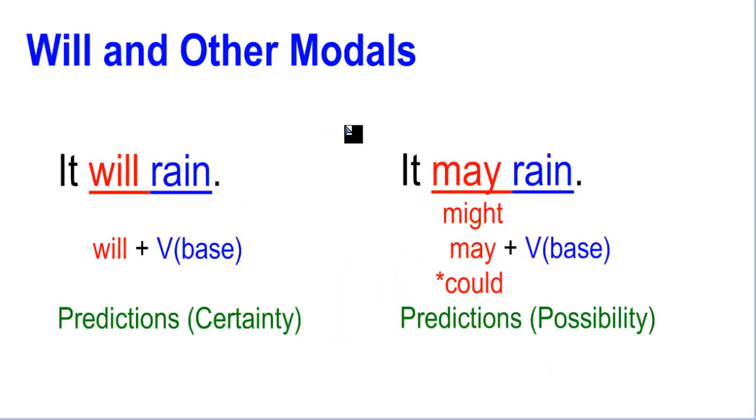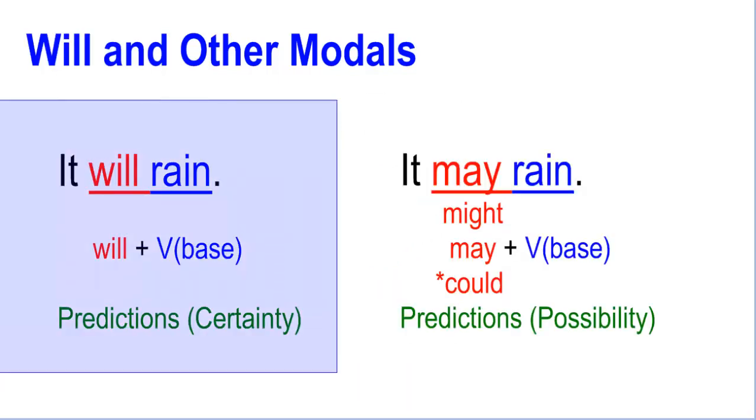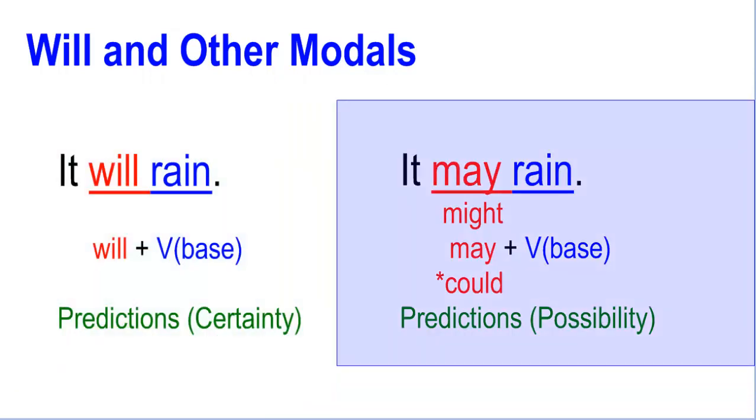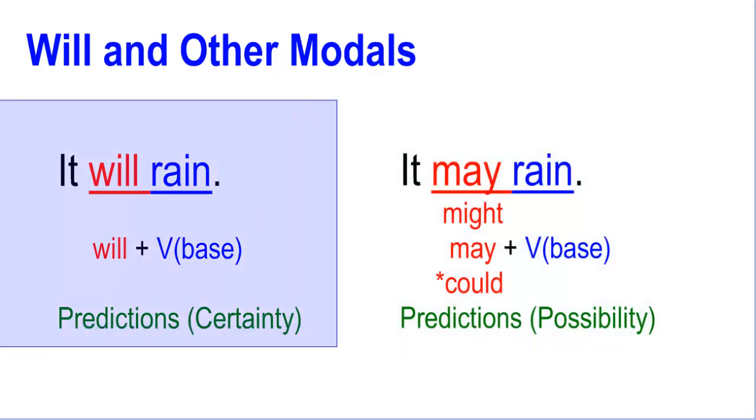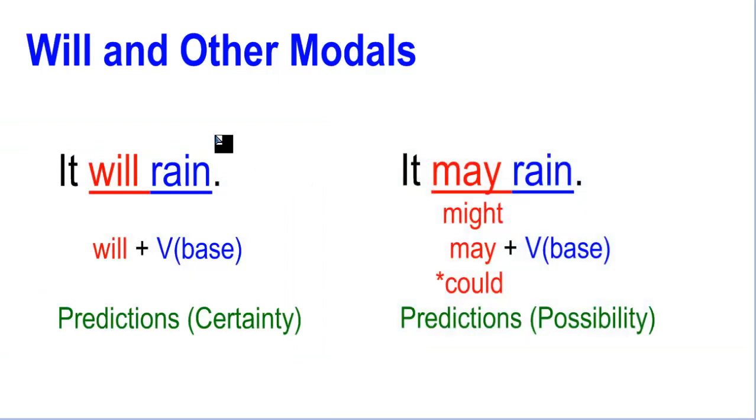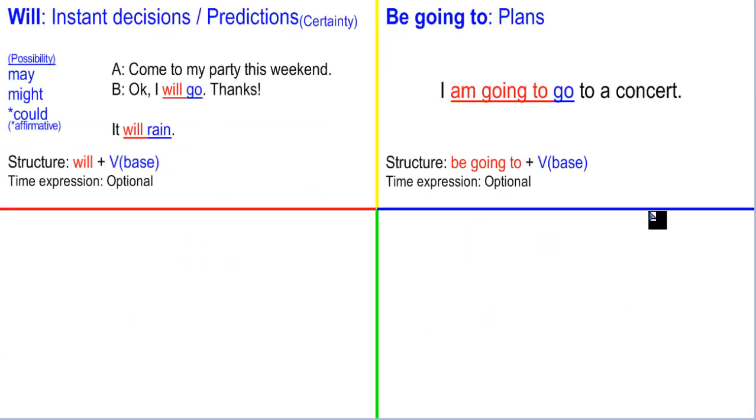So that's the difference, okay? "It will rain" is a prediction with certainty. "It may rain" is a prediction too. You're just mentioning the possibility. It's likely, but we have no idea. Certainty, possibility. And there you go. That's the idea of these two tenses, will and be going to.